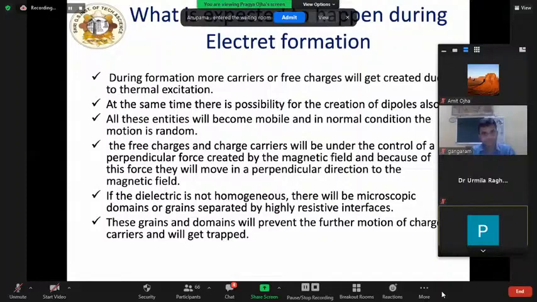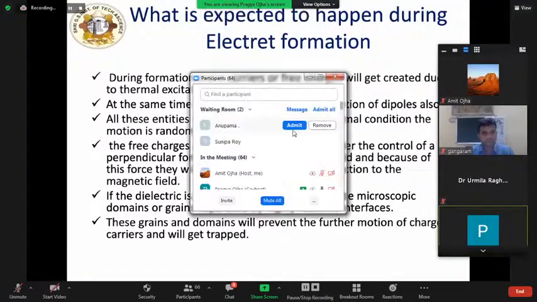What is expected to happen during formation is that normally all dielectrics contain a small number of free charge carriers, ions or electrons or both. During formation, more carriers or free charges will get created due to thermal excitation. At the same time, there is a possibility for the creation of dipoles also. All these entities will become mobile, and in normal condition, the motion is random. But in the present case, the free charges and charge carriers will be under the control of a perpendicular force created by the magnetic field, and because of this force, they will move in a direction perpendicular to the magnetic field.